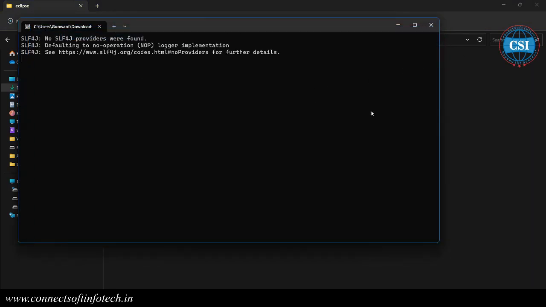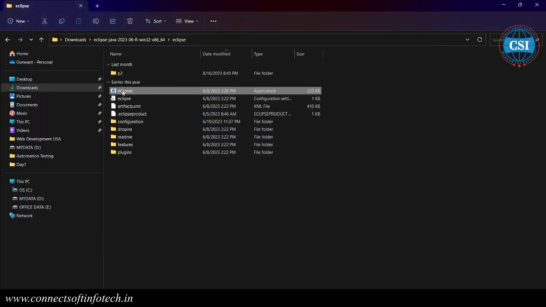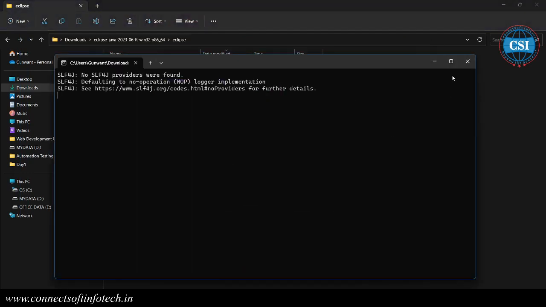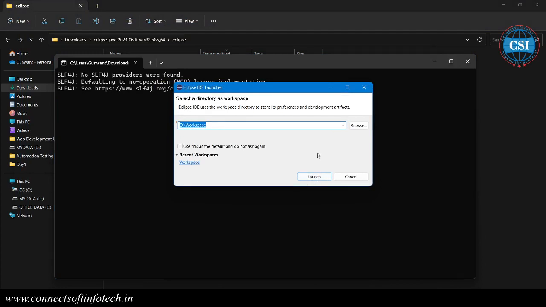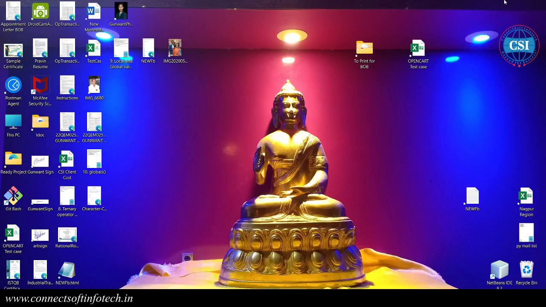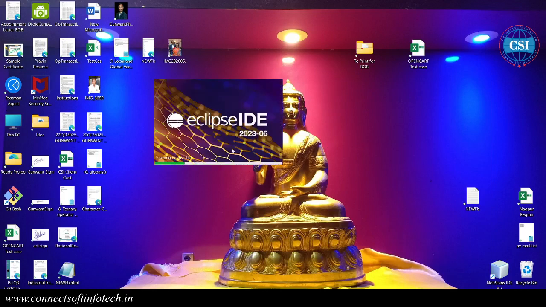Once you delete that one, you will get it. Sorry, once again, I'm going to open this one. It is launching the workspace, so it will take some time. Okay, it's opening now. So what is Eclipse? Eclipse is the IDE. It provides an integrated development environment for Java.